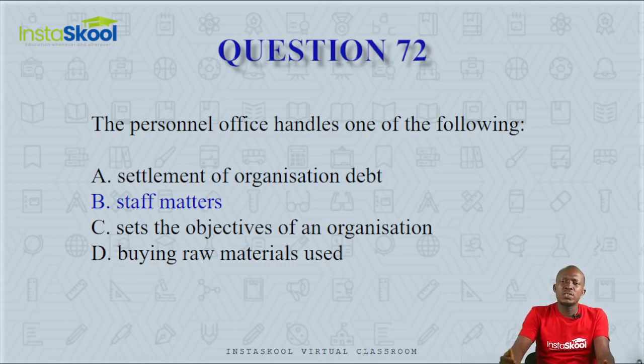Setting objectives of the organization is performed by the administrative department. Buying raw materials is performed either by the procurement department or the accounts department. So the correct answer here is option B, staff matters. They are performed by the personnel office or the personnel department.